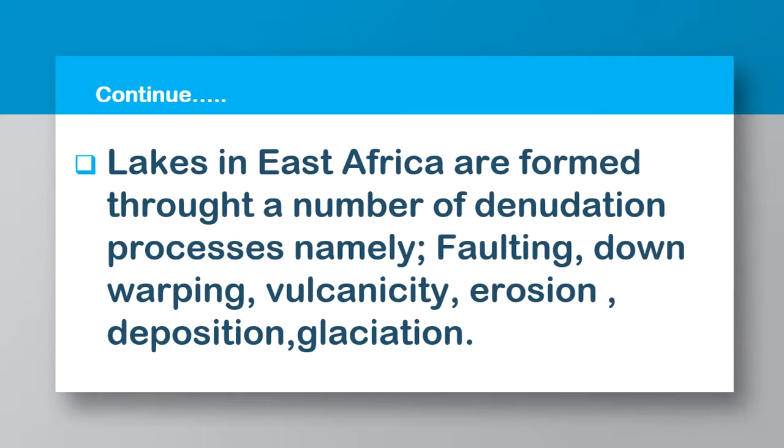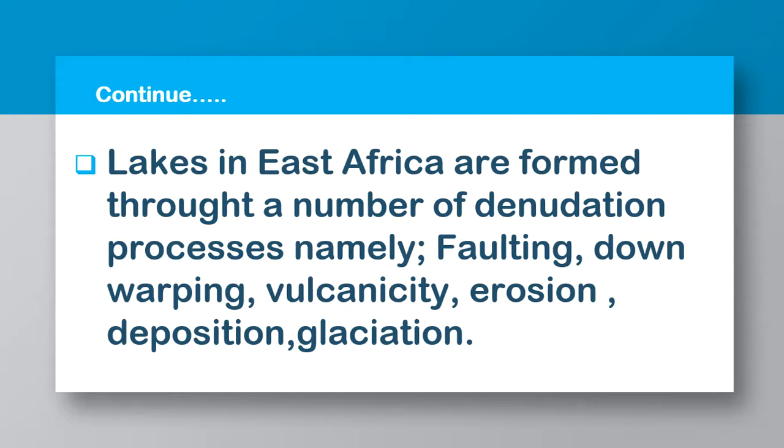In East Africa, we are glad we have so many lakes. And these lakes, these depressions don't just exist, but they are formed through a number of denudation processes. When I talk of denudation processes, these are processes that expose the land surface. They can cause an alteration. So when I talk of those, I mean processes like faulting.